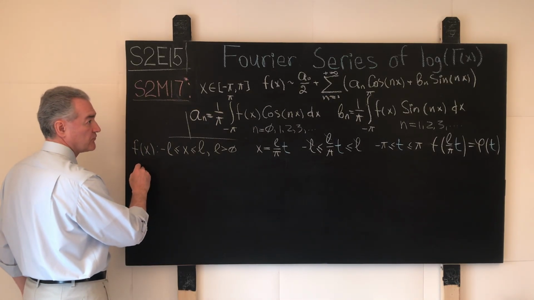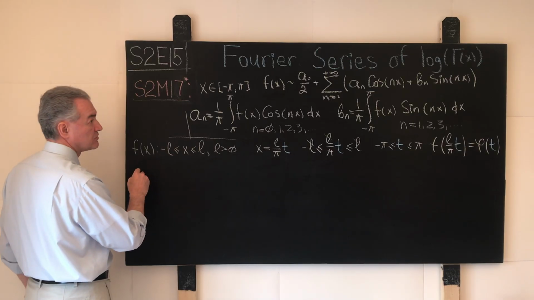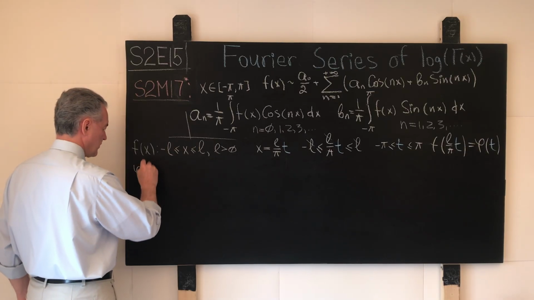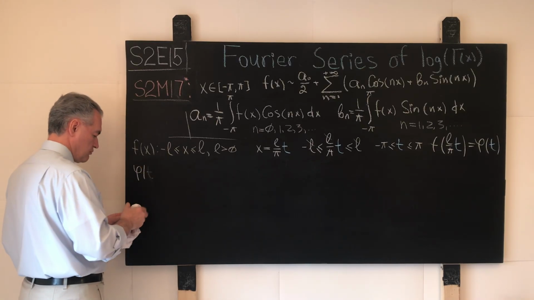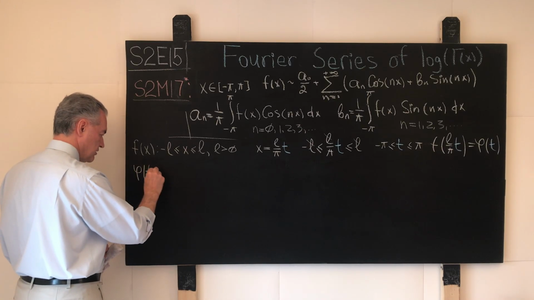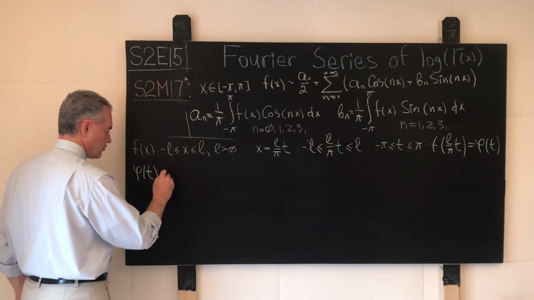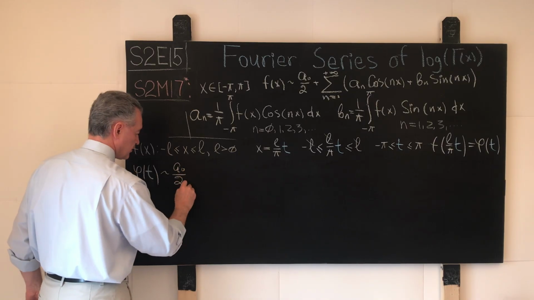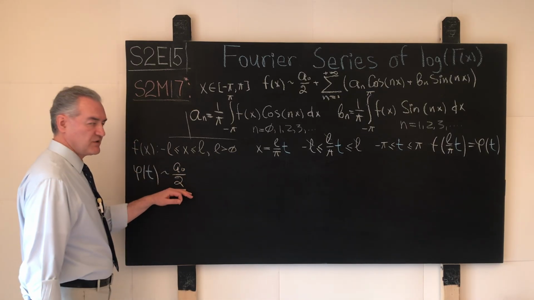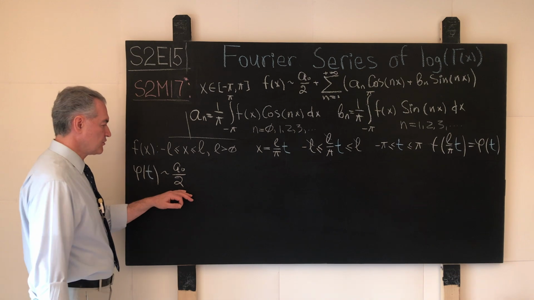Then what will we have for the function phi of t? Let me write it down with the blue chalk. I'm sorry, here, t, like so. What will we have? We will have the same initial coefficient a, which is traditionally divided by 2 for reasons of symmetry.